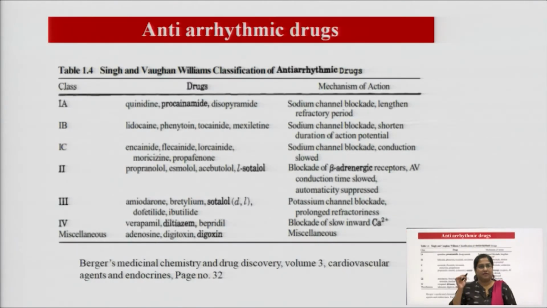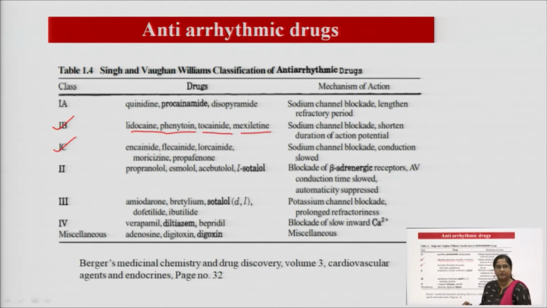The same thing, the classification. Here we are going to discuss in this class the 1B and 1C classes. 1B consists of Lidocaine, Phenytoin, Tocainide and Mexiletine, the main 4 drugs of class 1B. And 1C consists of Encainide, Flecainide, Lorcainide, Moricizine and Propafenone. Few of them are included in our syllabus. So, the drugs which are included in our syllabus, we are going to discuss those only.